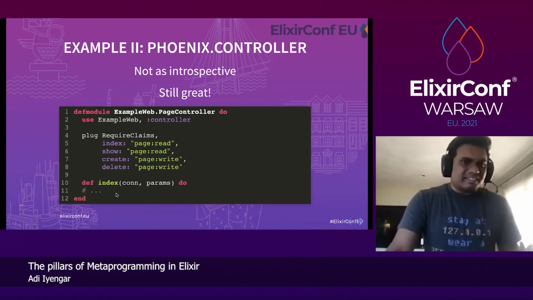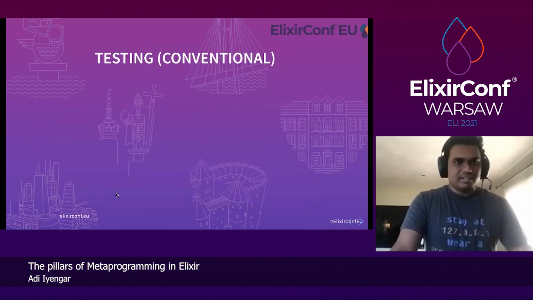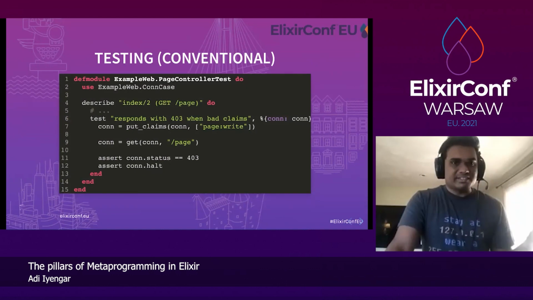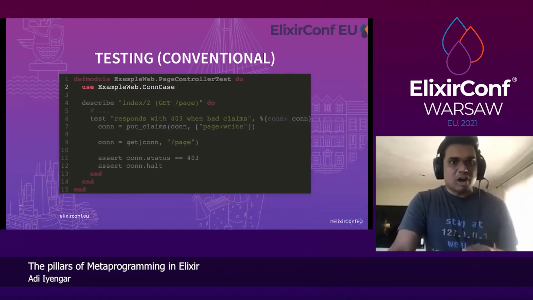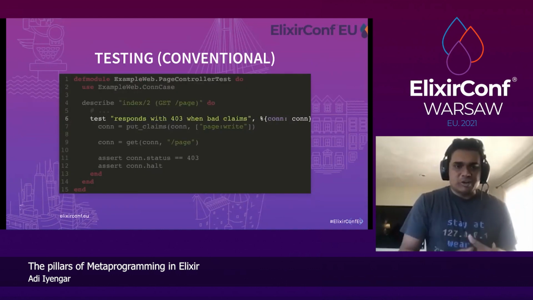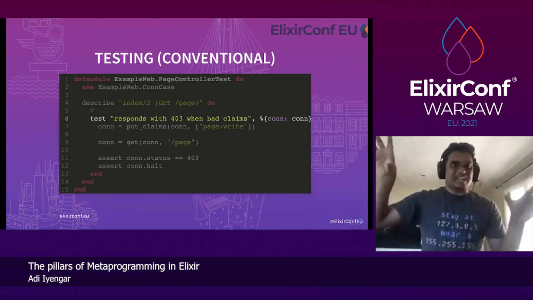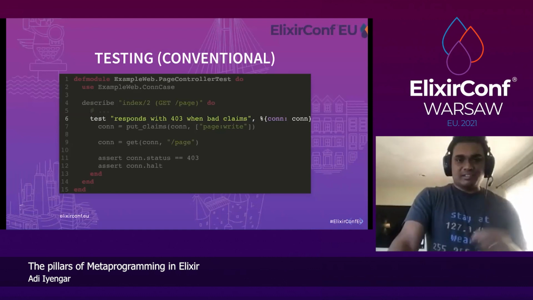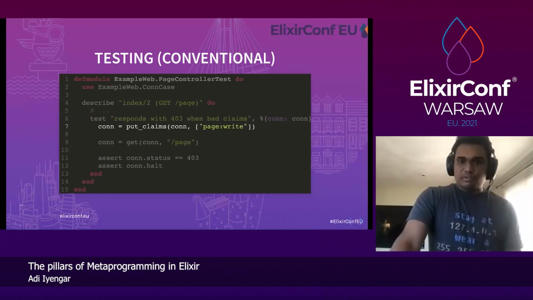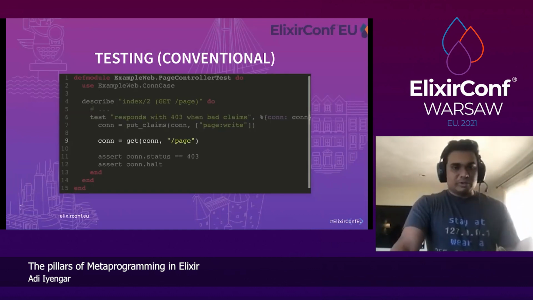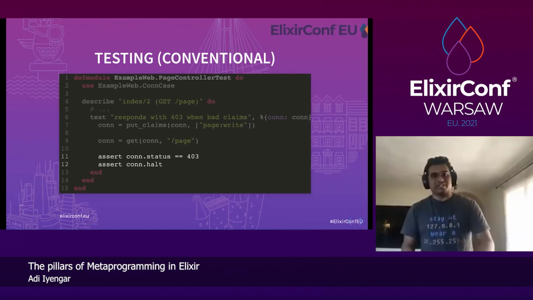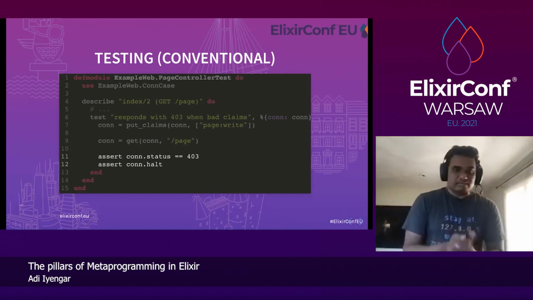So how do you test this usually? Conventionally, we write a controller test using example web conn case. We say, okay, we have to test for all the positive use cases and all the negative use cases for every plug. And say, okay, it responds with a 403. We put bad claims, we try to go to the page, and we assert that we get a 403, right? And the connection is halted.